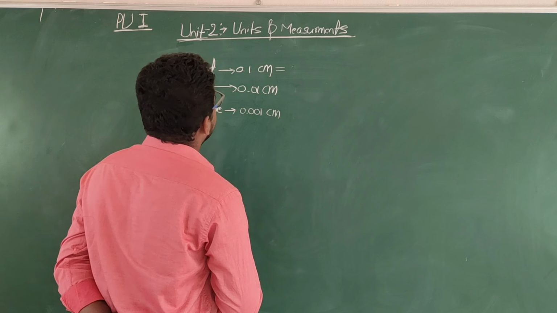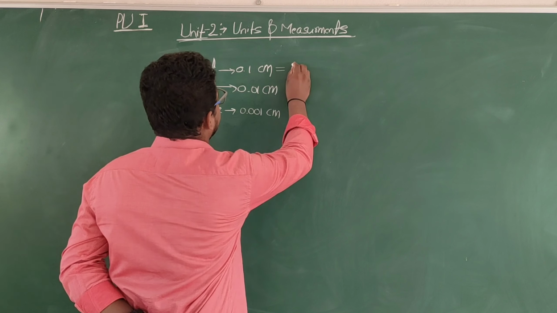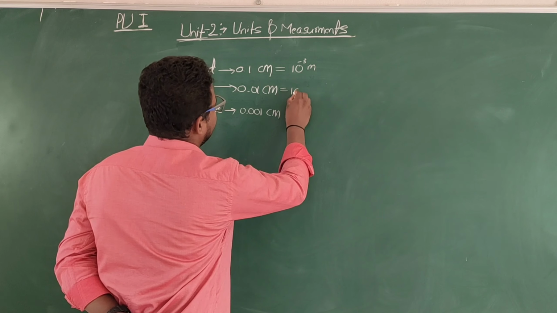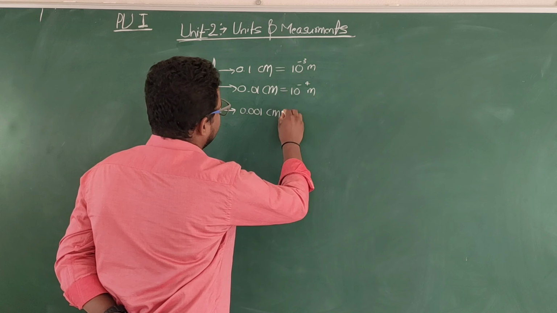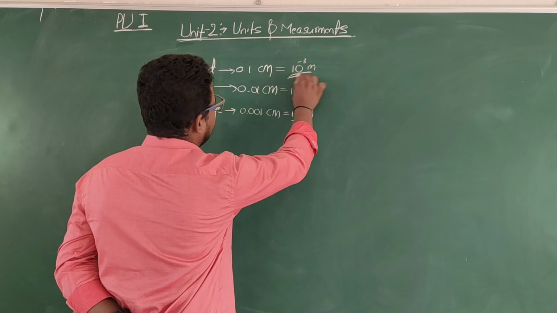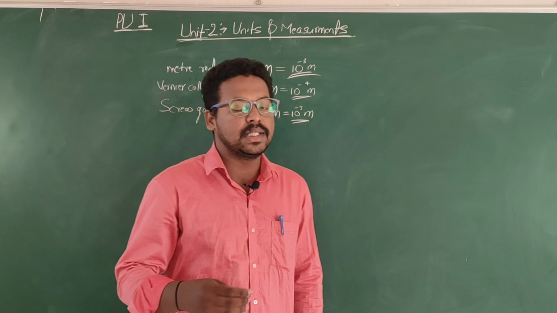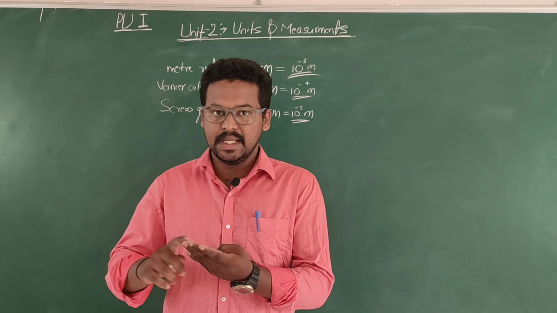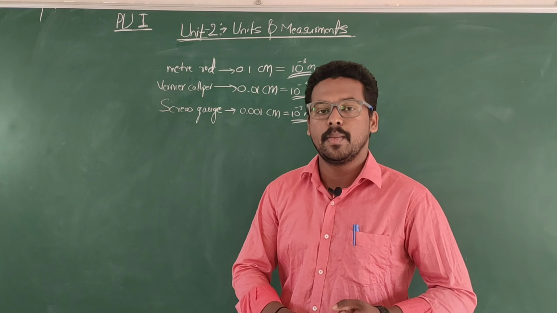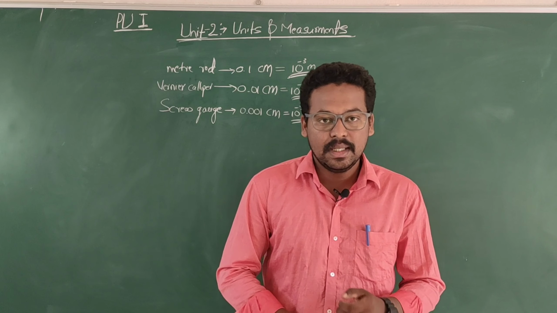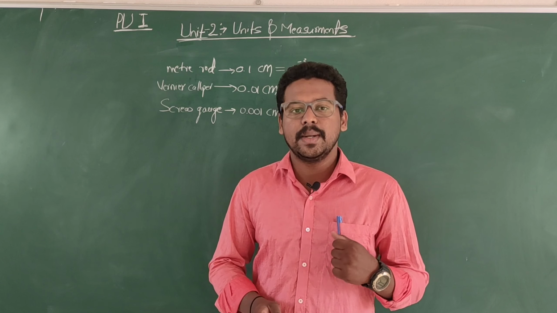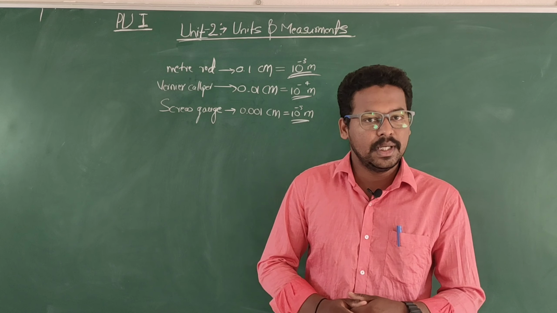In meters, these come as 10 to the power minus 3 meter, 10 to the power minus 4 meter, and 10 to the power minus 5 meter. These are the least distances we can measure: with the meter scale 10 to the power minus 3 meter, with the vernier caliper 10 to the power minus 4 meter, and with the screw gauge 10 to the power minus 5 meter.